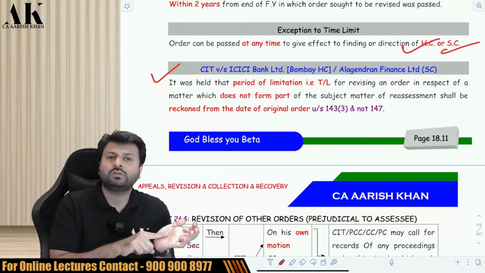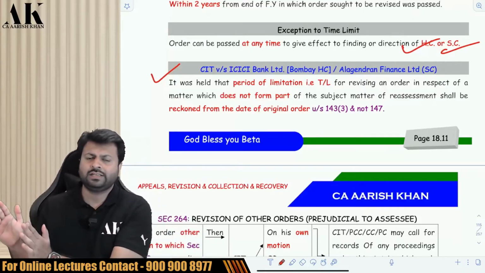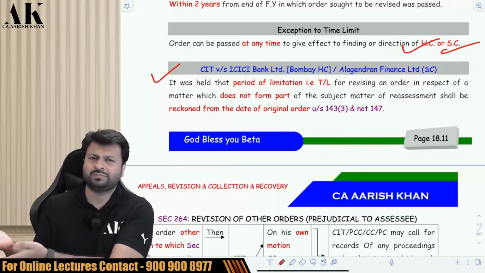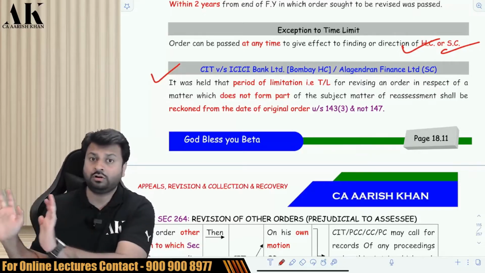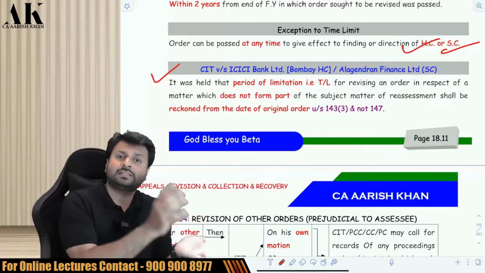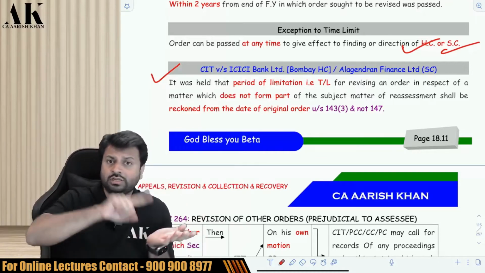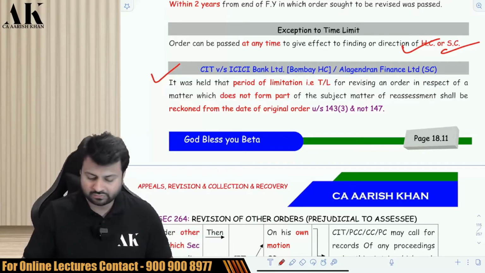The CIT does not want to revise the matter which is there in 147. Again, I'll say, originally in 143 subsection 3, the AO passed an order allowing certain bad debts, provision for bad debts, because it's a banking company. Now, few years after that, 147 was opened on some other matter, not on bad debts and provision for bad debts. Now, few years after that, CIT wants to revise the order in which there were bad debts and provision for bad debts. So the 2 years time limit has to be counted from the original order and not from the 147 order. This is what has been written over here.